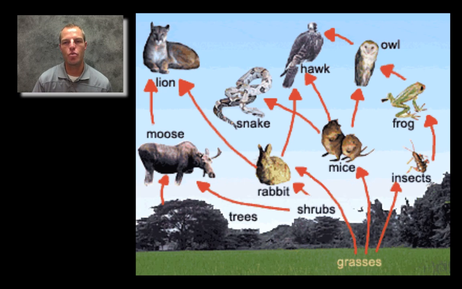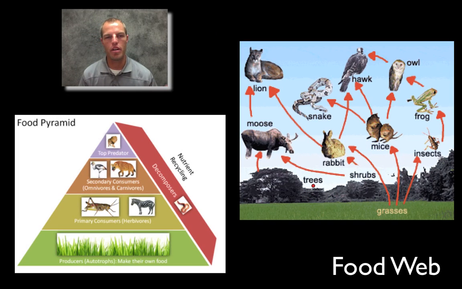Now within these food webs, we have all the things that we've seen before. We have our producers, which is our autotrophs. We have things that only feed on plants, like the moose and rabbit, which are our primary consumers. We have our secondary consumers, and we have our tertiary, like the lion and the hawk, which don't have an arrow going to anything. We can think of all these things in this food web in another way, and that's in the form of a pyramid.